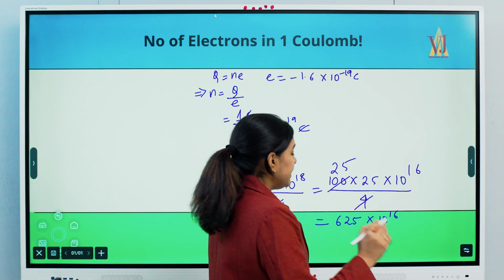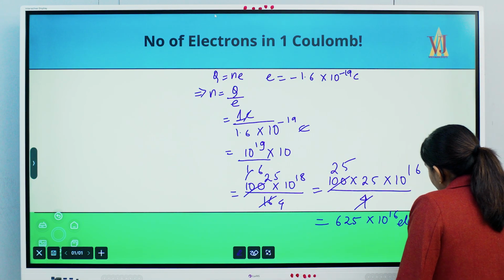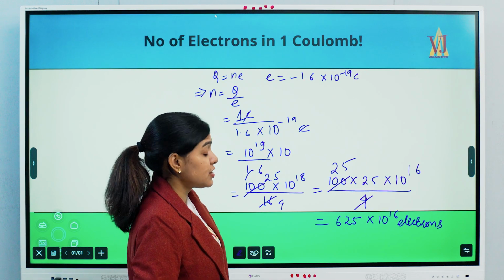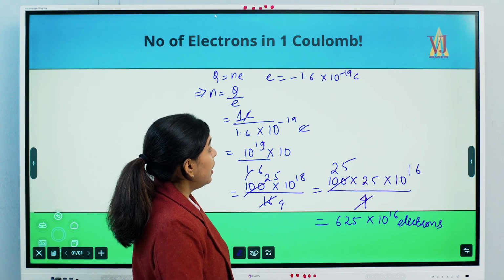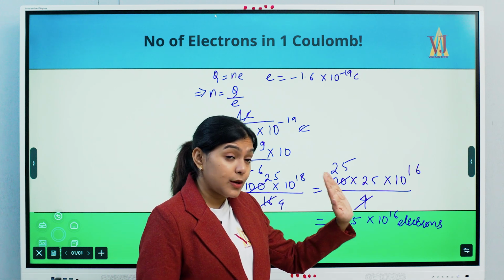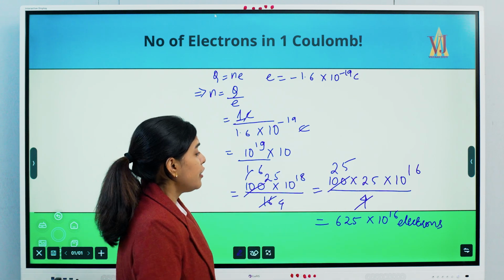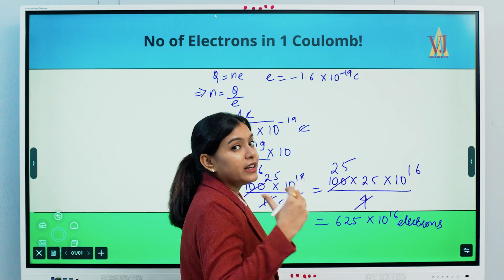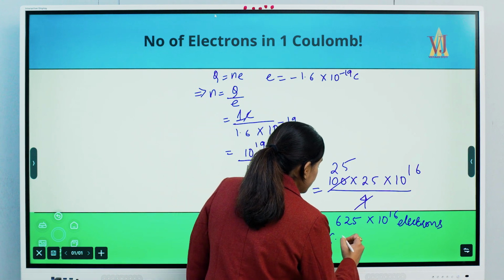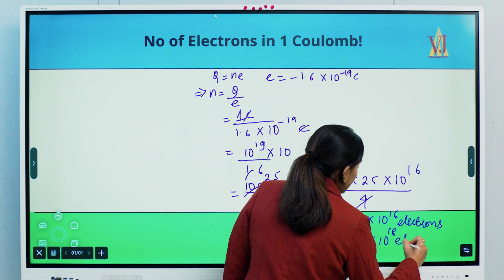Okay, now this many electrons are present. Where? In 1 coulomb of charge. Can you imagine? How many electrons are present? 625, after that 16 zeros. This many electrons are present in 1 coulomb of charge. Now, if we want to denote it in scientific notation, then we will put it as 6.25 into 10 to the power 18 electrons.